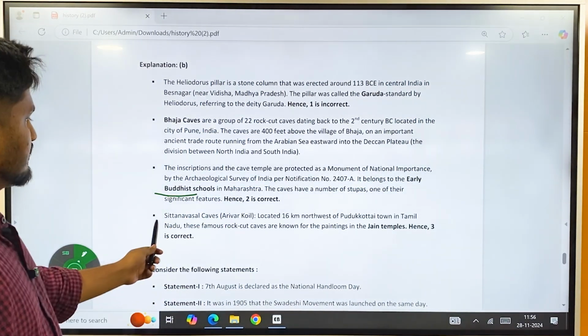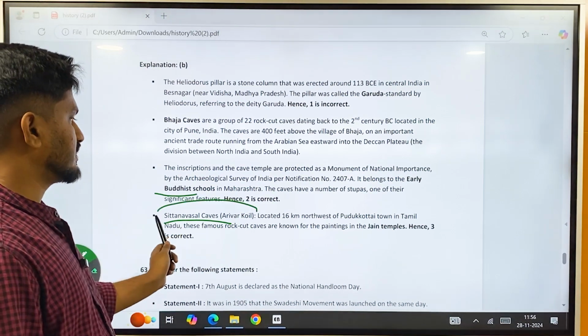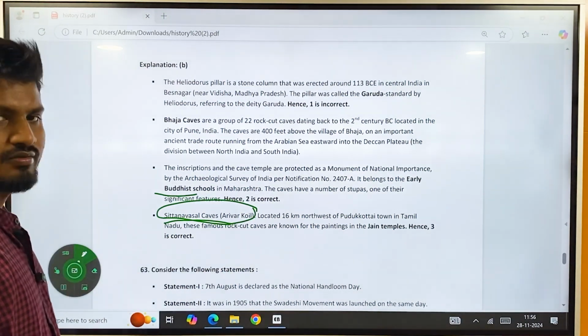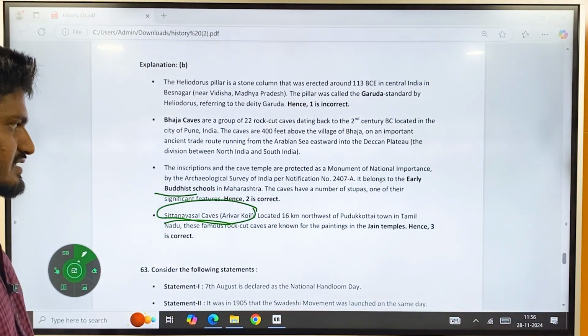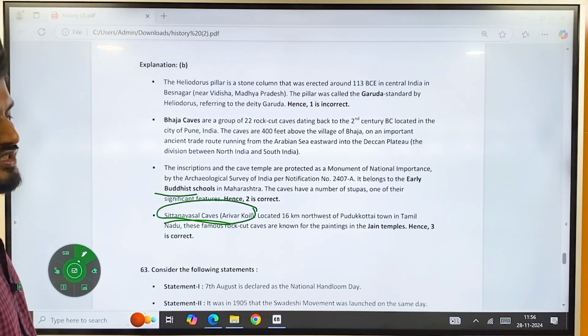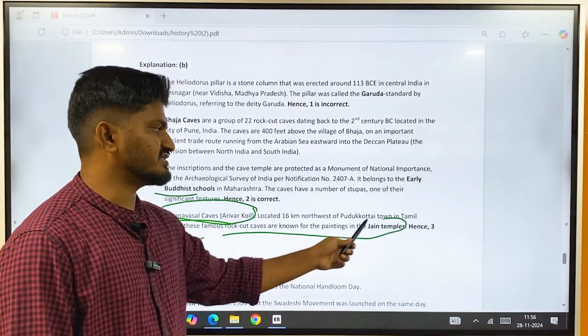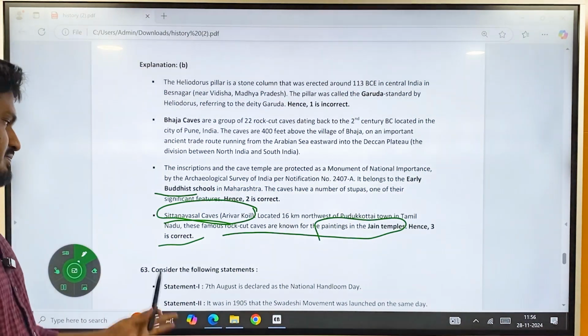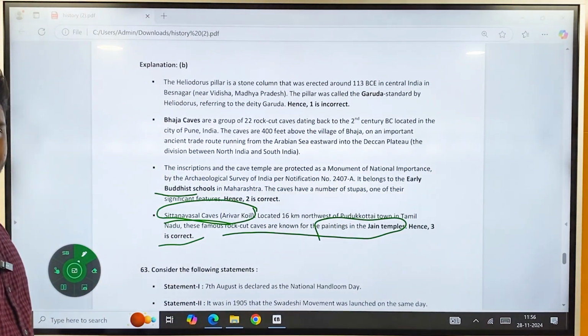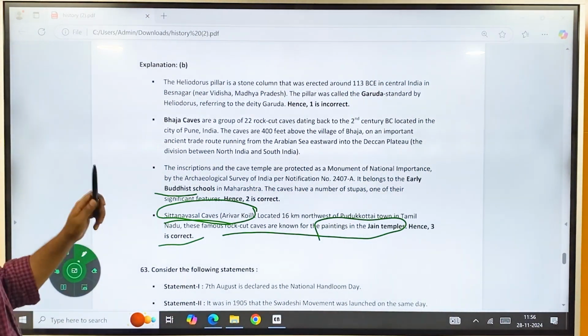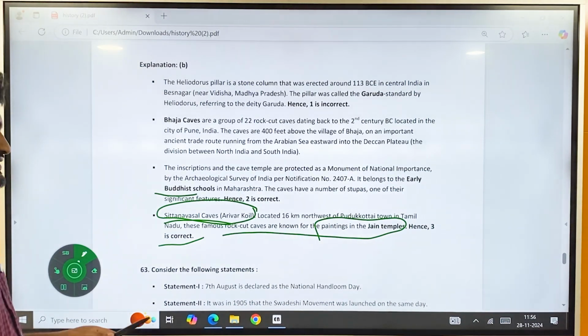Third one is Sittanavasal caves, also called Arivar Koil. Arivar Koil is located 16 kilometers from Pudukkottai town in Tamil Nadu. It is famous for rock cut caves, also known for paintings of Jain temples. So the third pair is also correct. Only one is wrong, that is the first one, because it is not Shaivite, instead it is Vaishnavite.